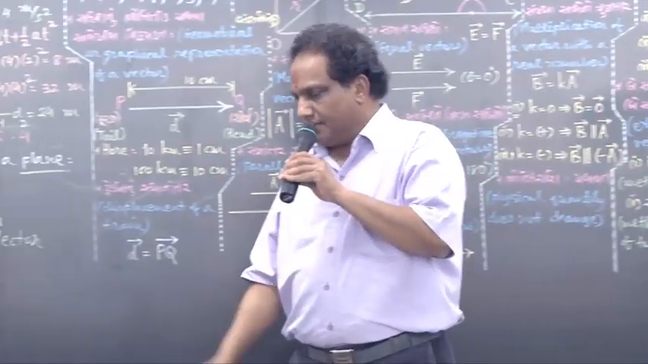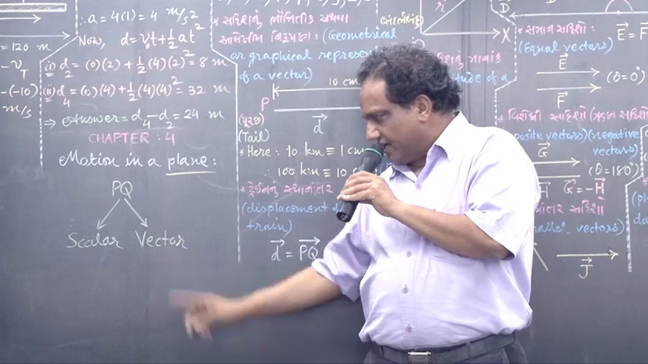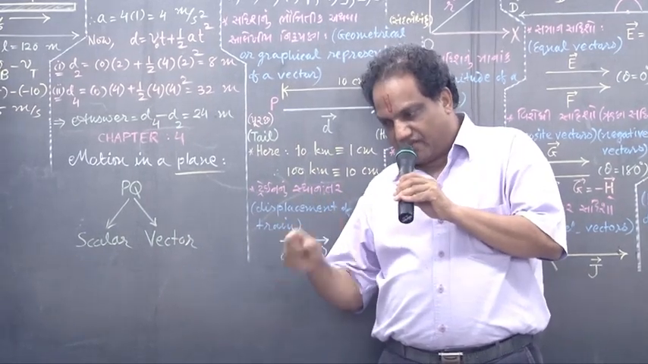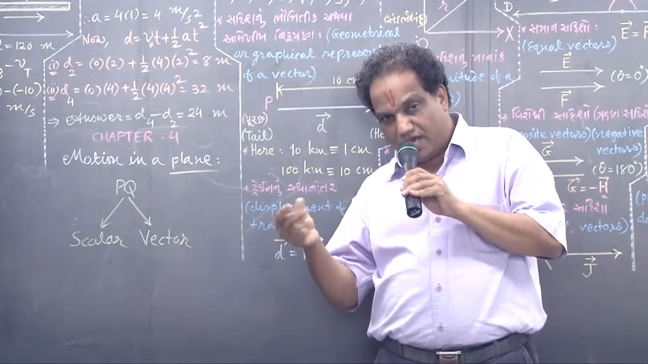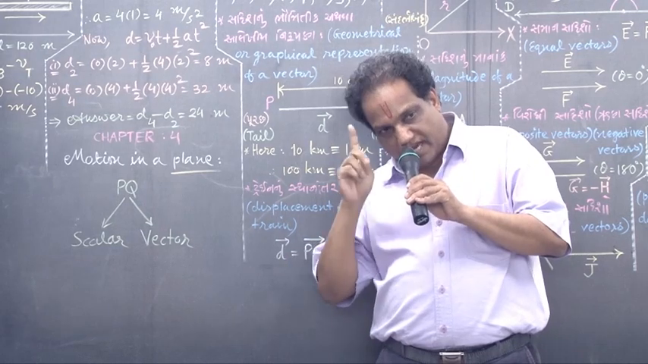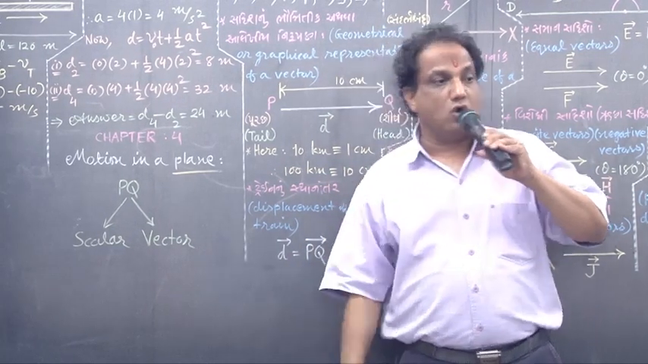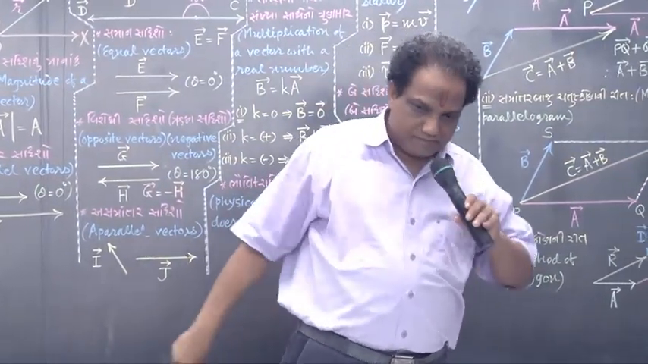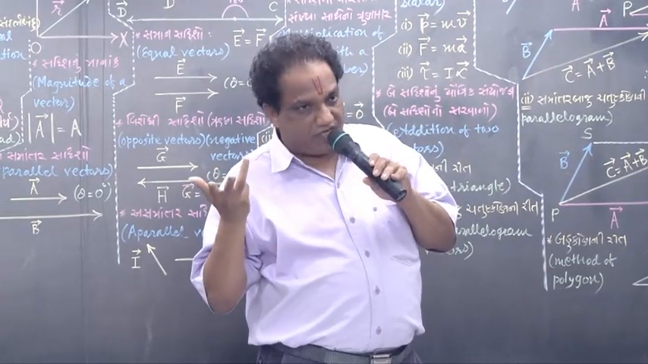Look now. Which physical quantities are called vectors? Very simple. Any physical quantity for the complete representation of which we require both magnitude and direction is called a vector. For example, displacement of any object is a vector quantity.